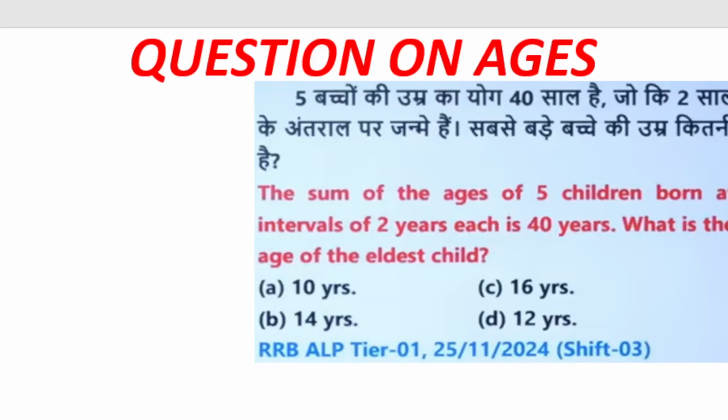Hello friends, the previous question asked in different government examinations is based on ages. The question is: the sum of the ages of 5 children born at an interval of 2 years is 40 years. It means the gap between two children is 2 years. So what is the age of the eldest child?